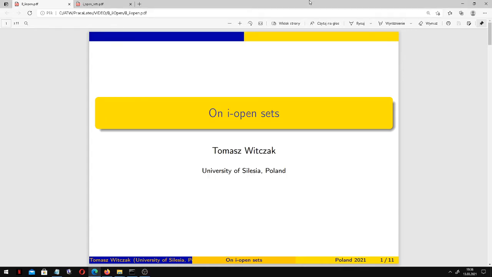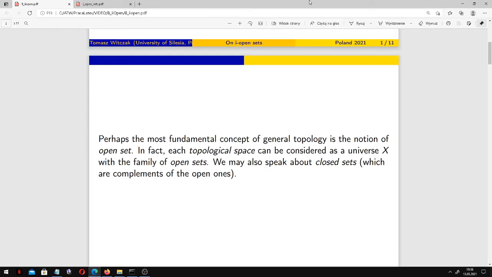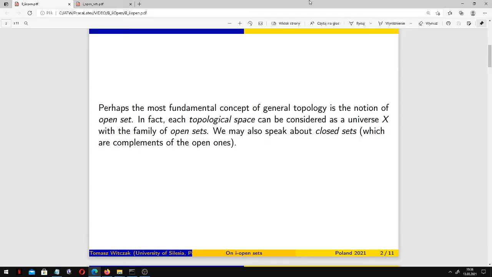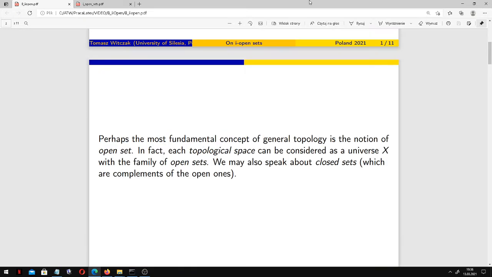On I-open sets. Perhaps the most fundamental concept of general topology is the notion of open set. And in fact, each topological space can be considered as a universe X with a family of open sets. And this family is topology.